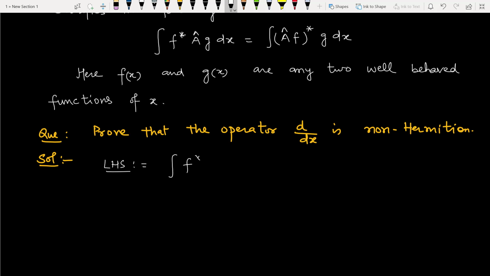f star A cap g dx. So this is our A cap, then it will be f star d by dx of g dx, and we are to integrate this within the specific limits minus infinity to plus infinity.